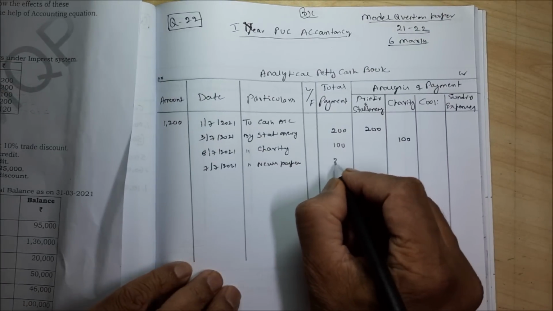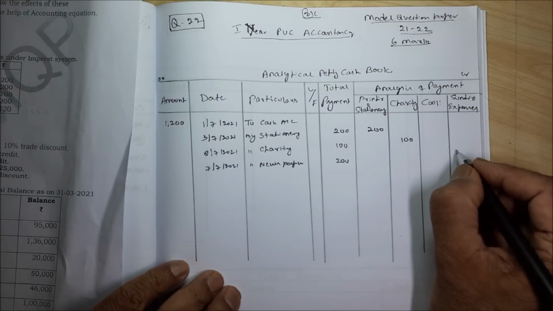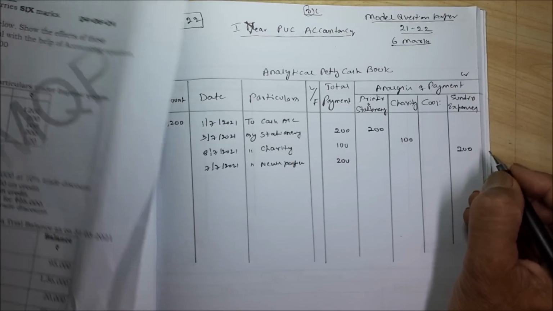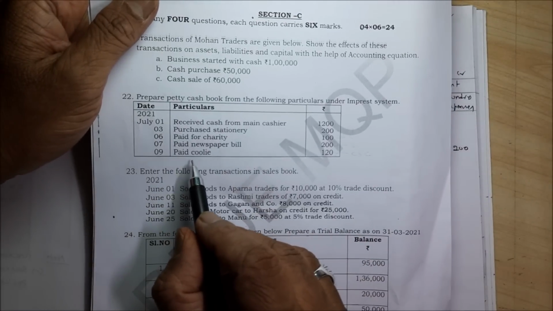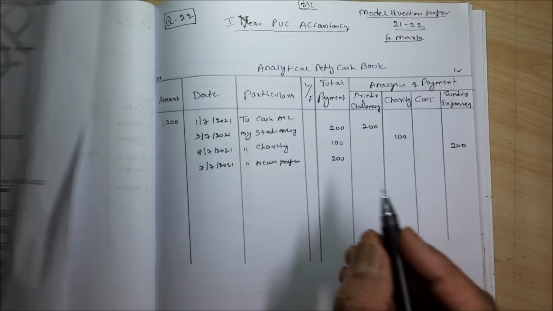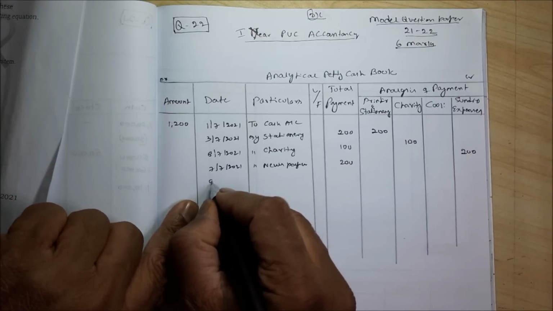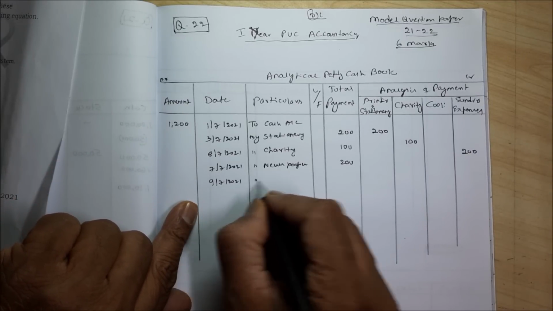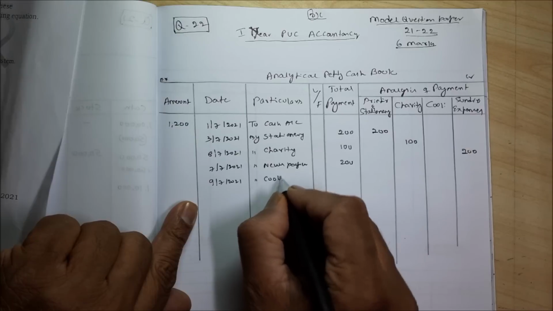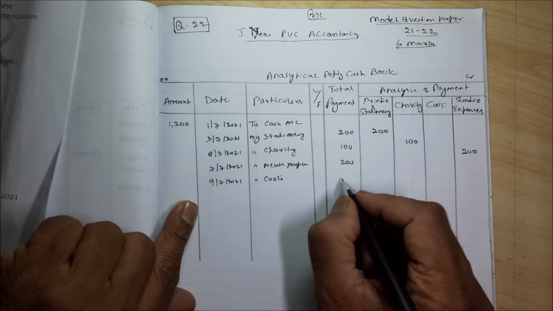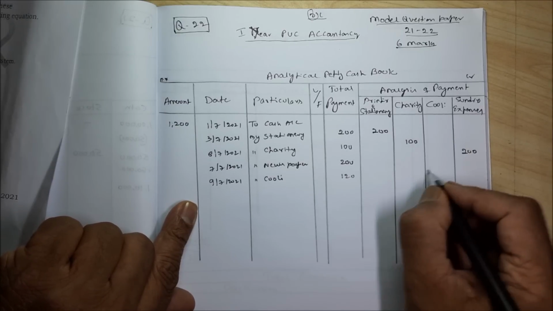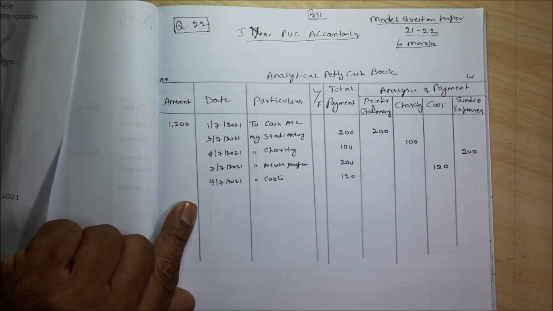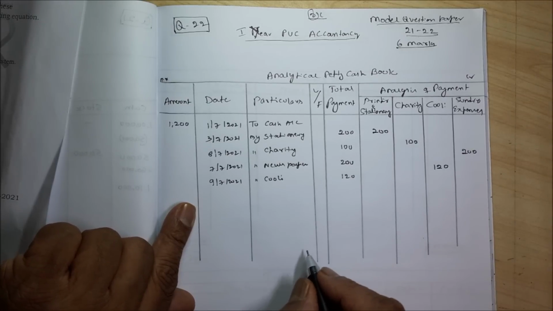In the total column you write 200, and write it in sundry expenses column 200. Then paid coolie on 9th 120, that is 9/7/2021 by coolie, 120 total payment, under coolie column it is 120. That's all you have to do.